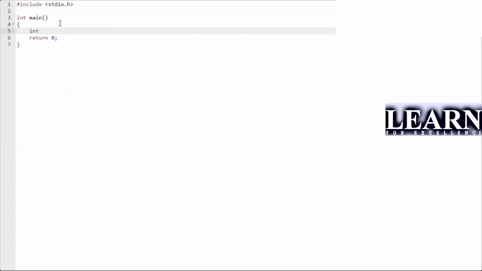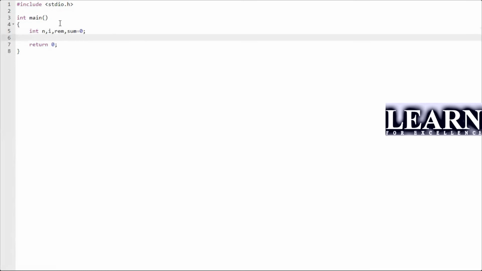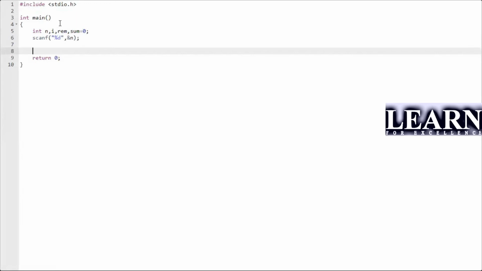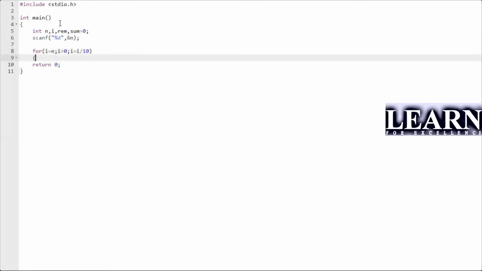So first I'll scan the number int n, and as I've already seen, I am going to take i, and I'll be taking remainder, and I'll be taking sum also. So all those things I'll declare here. Once it is done, I need to scan the values, scanf %d, and it will be stored in the address of n. Now I'm running the for loop for i equals n, i greater than 0, i equals i divided by 10.